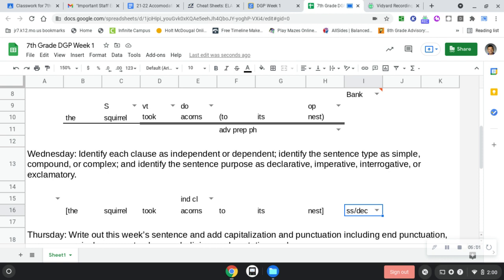Any questions about DGP Wednesday? Because we are finished. Now, the one thing I will say is that this box at the beginning, you don't have to do anything with it. Typically, you'll copy and paste that over your clause. But I wanted to give you an example of where you should put your clause box, so I went ahead and copied and pasted it for you. Next week, you'll have to do it on your own. Okay? That is DGP Wednesday.